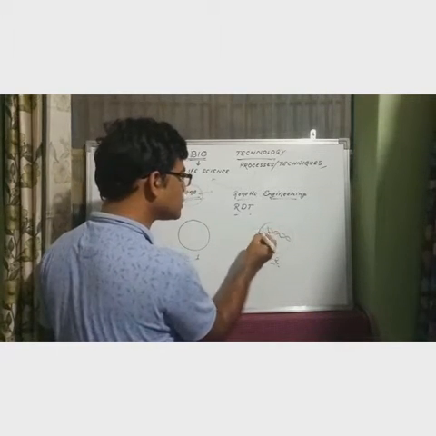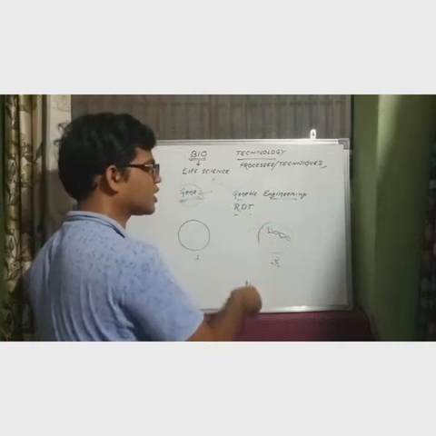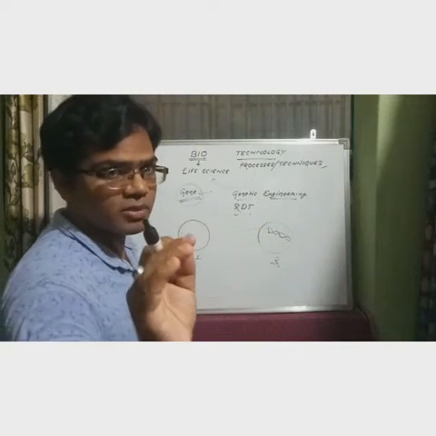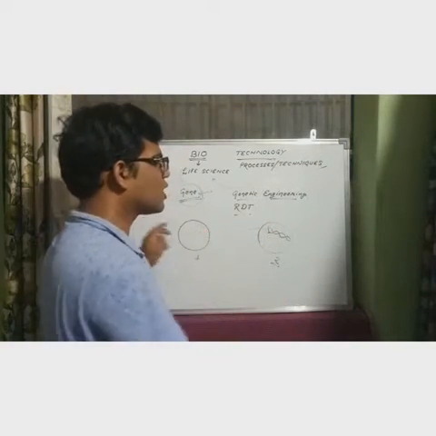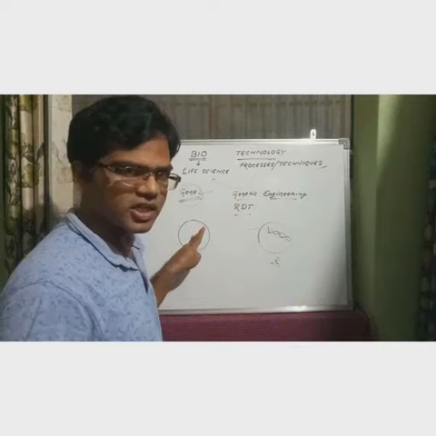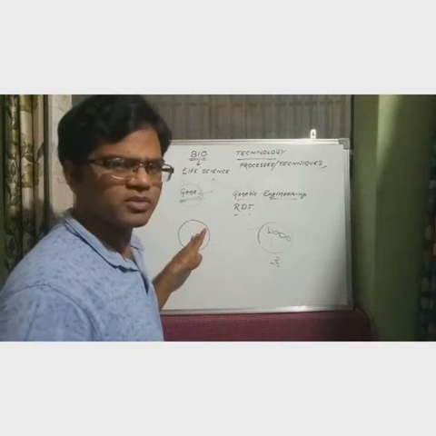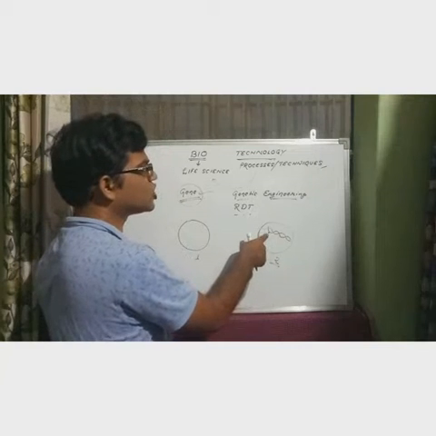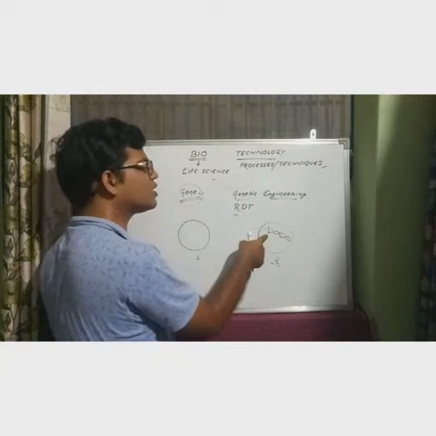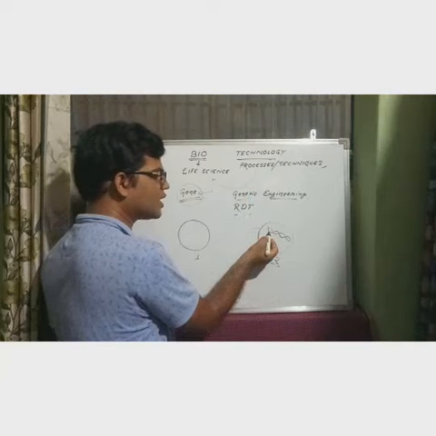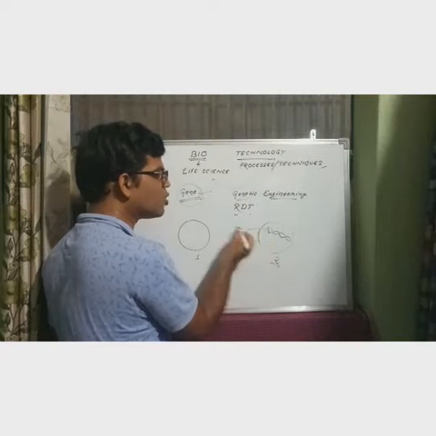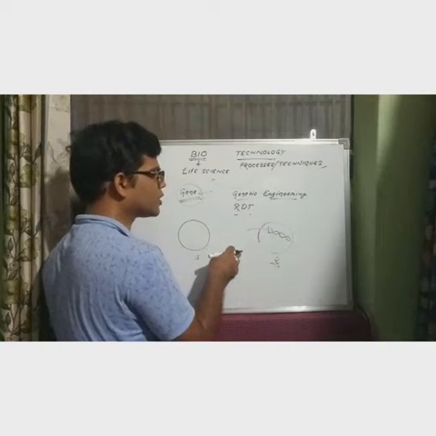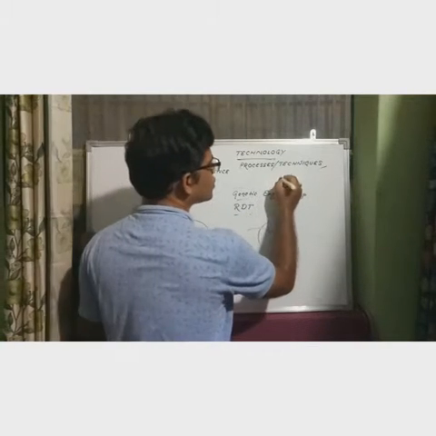What DNA holds particularly that desirable character, which is lacking in this organism, that desirable character is needed in this case. And what desirable character is not present here, due to any kind of problem, genetic disorder, is not present here in the lacking portion. So wherever that gene is present, where that desirable character is present, that coding segment, that small segment of DNA, we will remove from there by different types of tools.